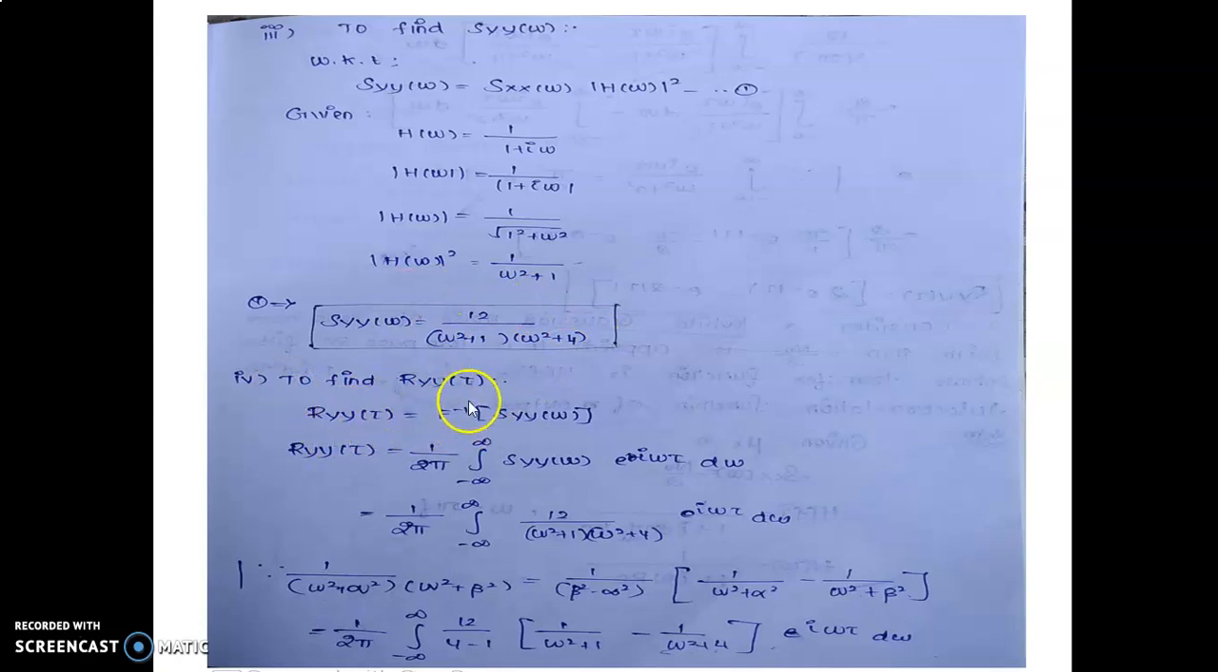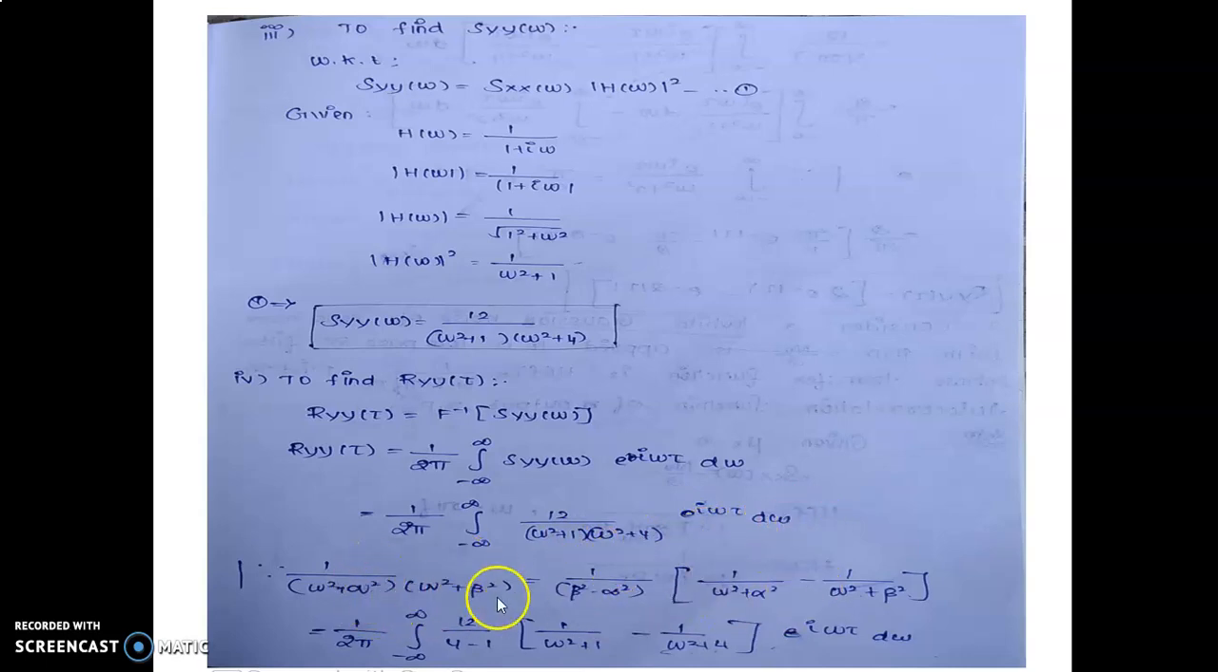Ryy(τ) equals the inverse Fourier transform of Syy(ω). The formula is Ryy(τ) = 1/(2π) times the integral from minus infinity to plus infinity of Syy(ω) e^(iωτ) dτ, which equals 1/(2π) times the integral of 12/((ω² + 1)(ω² + 4)). Substitute this here into e^(iωτ).